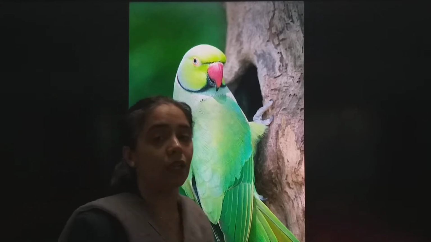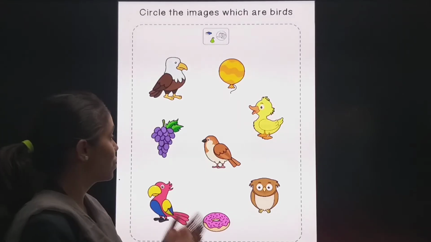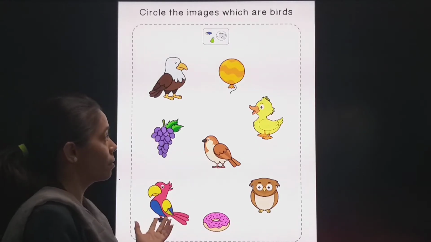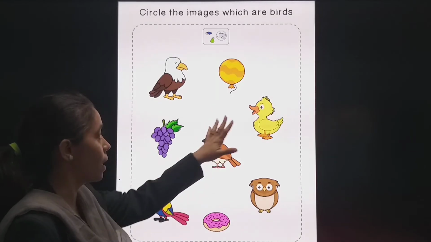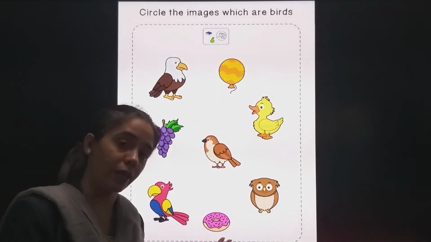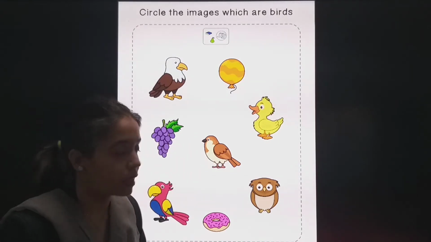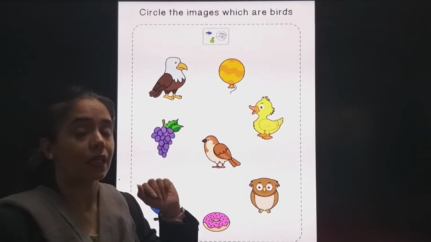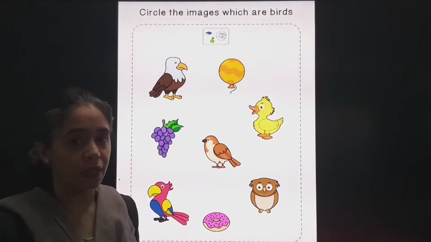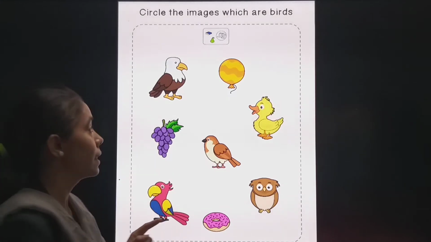Now we will circle all the birds. You have to identify. Come. So students, have a look. See, here are some birds and some different objects also. Here there are not only birds, there are other things too. So you have to identify which ones are birds, and then you have to circle them. Yes. So which is the first bird? This is eagle. So eagle is a bird. Yes, eagle is a bird, right? So I will circle eagle.